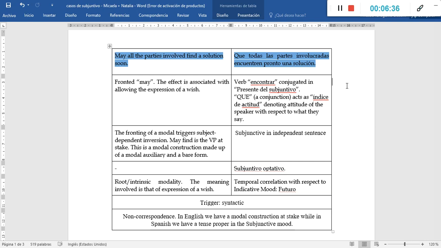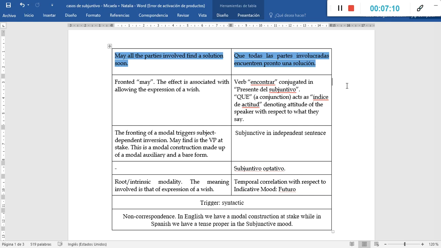So, as this is a modal construction, we need to speak of the type of modality. Remember that modality can be divided into intrinsic and extrinsic. In this case, this is an instance of root or intrinsic modality, because the meaning at stake is that of the expression of a wish. We have already said that.